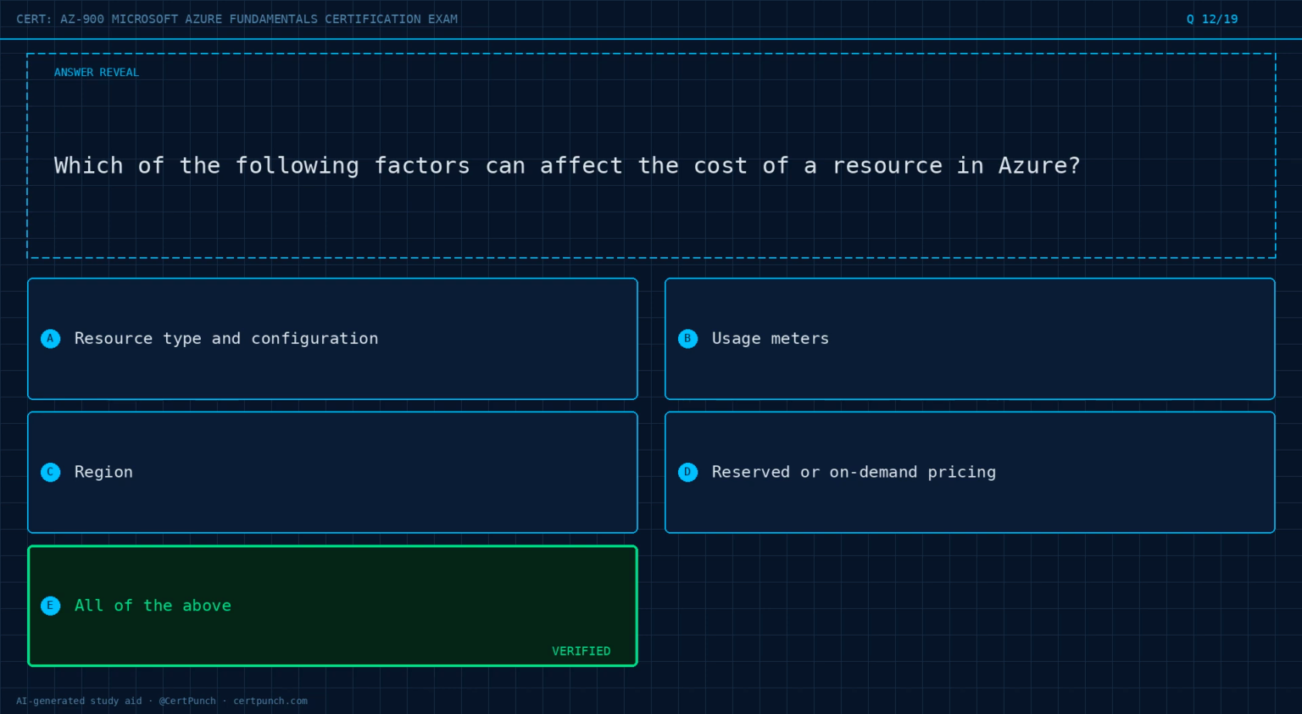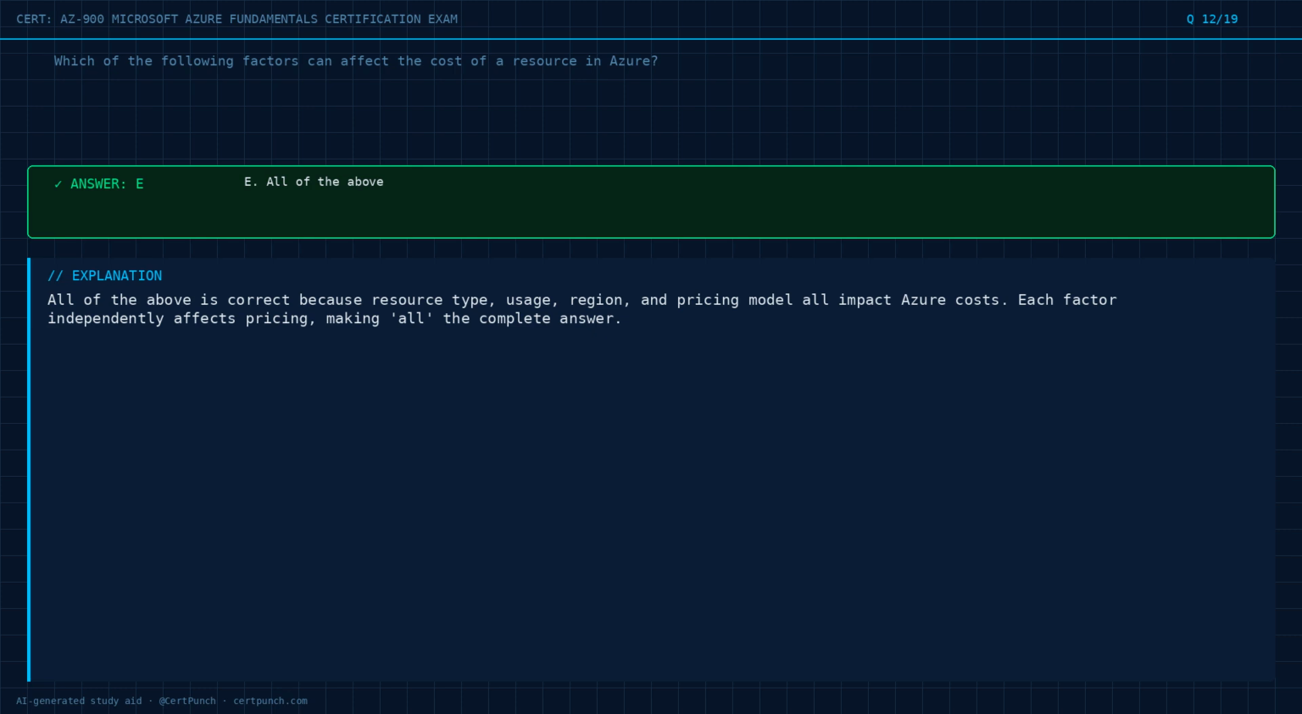The answer is option E. Exam logic: All of the above is correct because resource type, usage, region, and pricing model all impact Azure costs. Each factor independently affects pricing, making all of the above the complete answer.